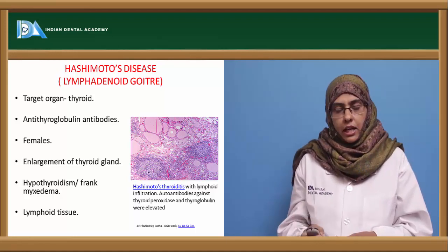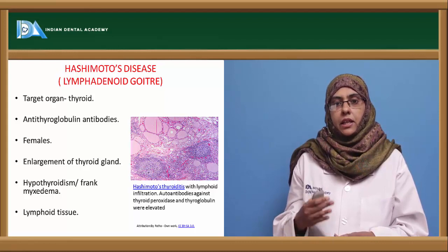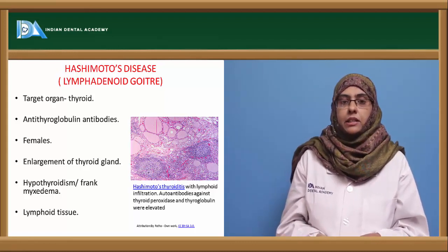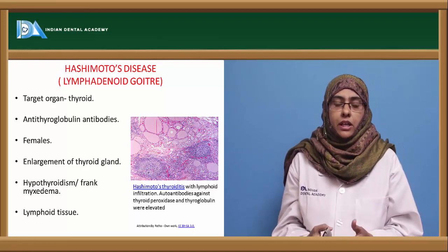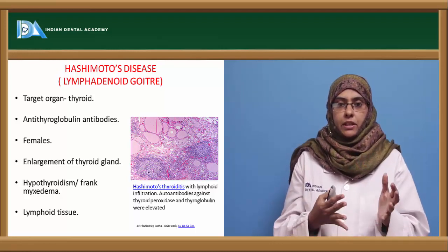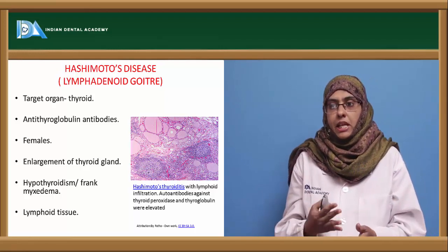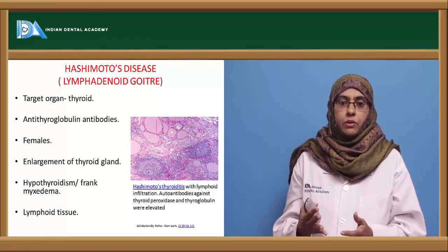So the autoantibodies are called anti-thyroglobulin antibodies, mostly seen in females, and here there is an enlargement of the thyroid gland. There is a replacement of the normal structure with the infiltration of lymphocytes, plasma cells, and a variety of other immune cells.